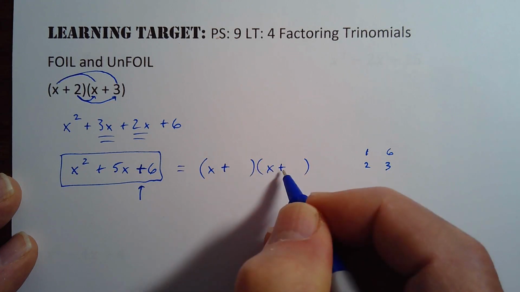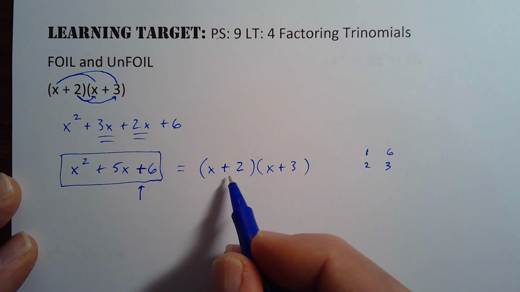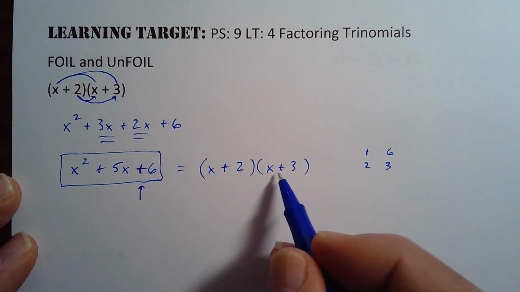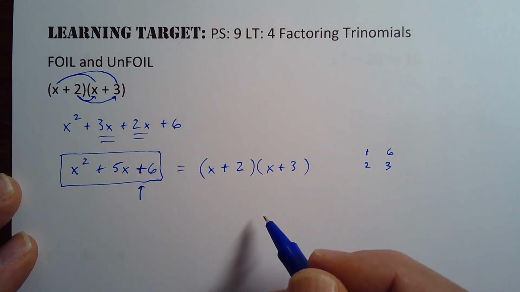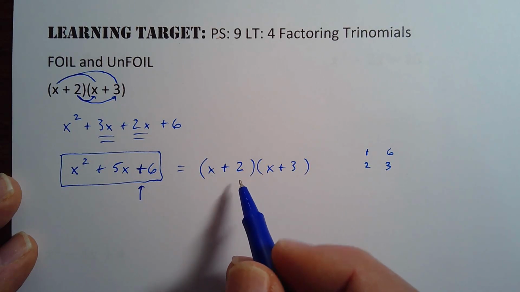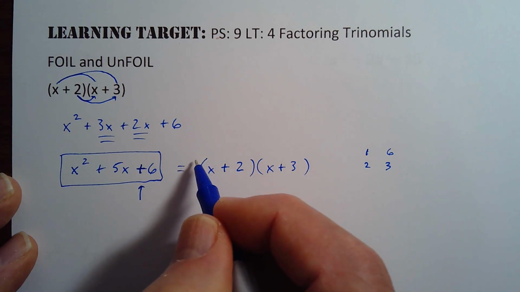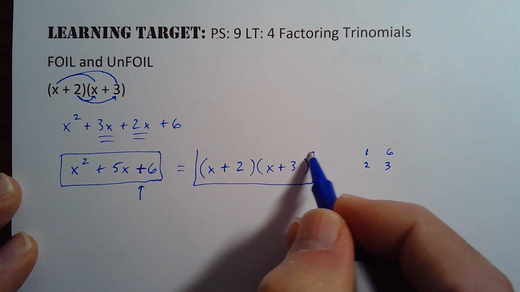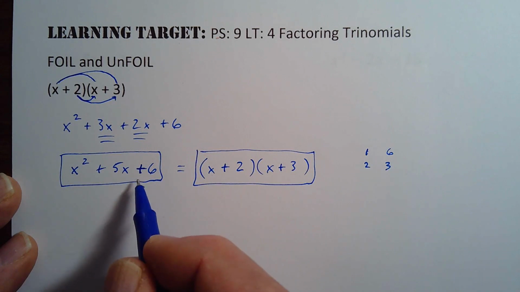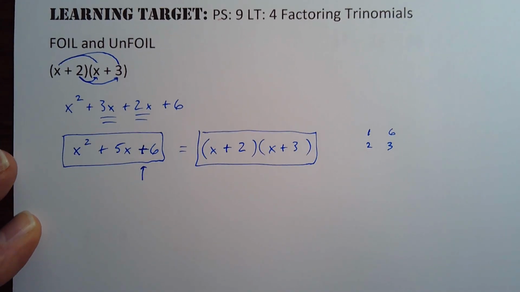Because they're both positive, I do not need to worry about order in this. So if you put the x plus 3 first and the x plus 2 second, same exact answer. So you just factored a trinomial. You get two binomials when you do that. So here's your final answer for when you're given the trinomial. So basically we're defoiling or unfoiling these things.